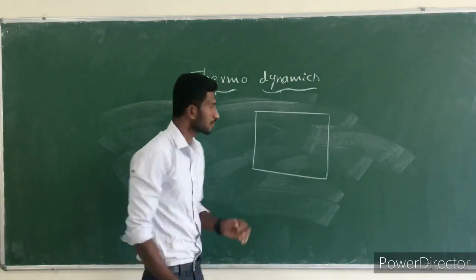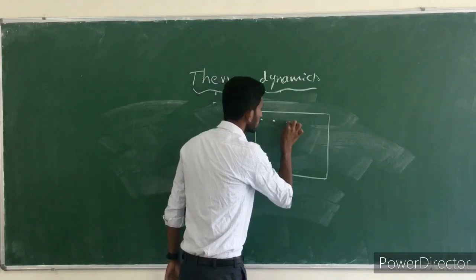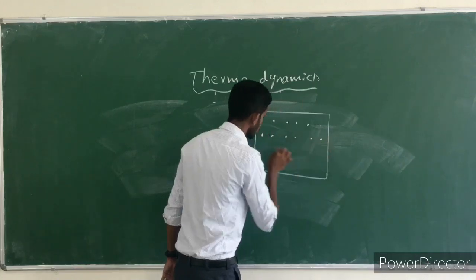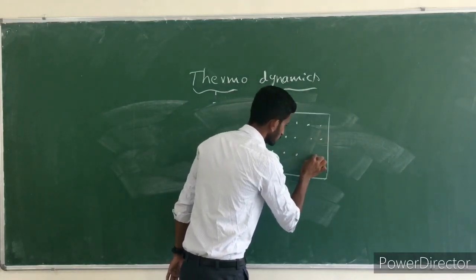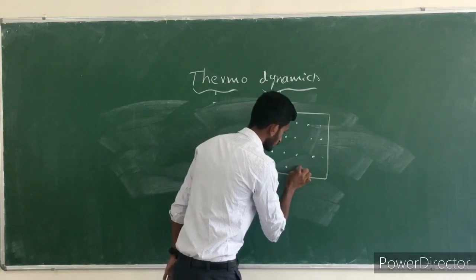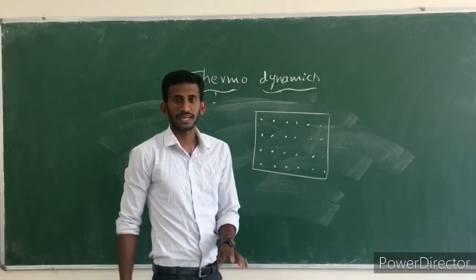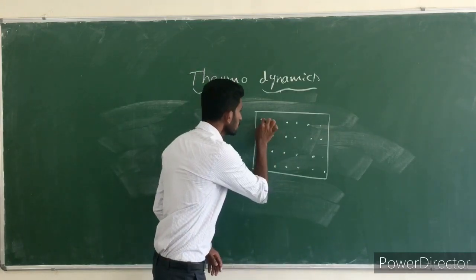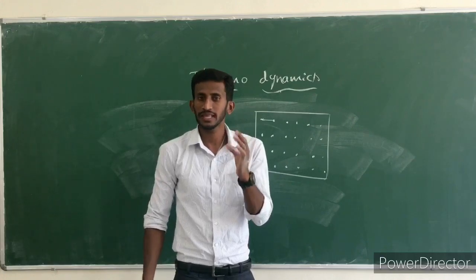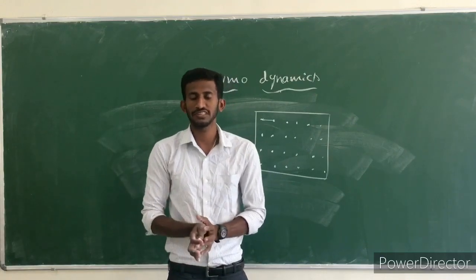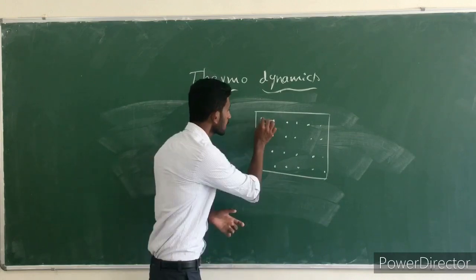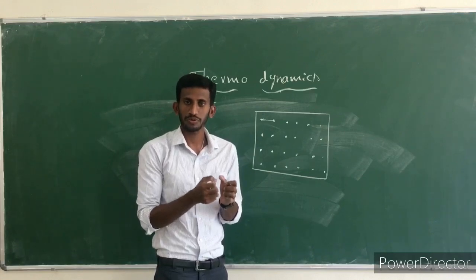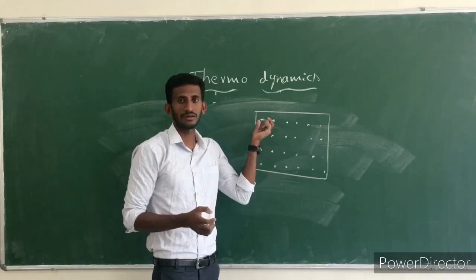In this solid system, the atoms are arranged in a periodic manner, and the distance between the two atoms is very less compared to the other two states, and the force of attraction between these two atoms is very strong, or maximum.